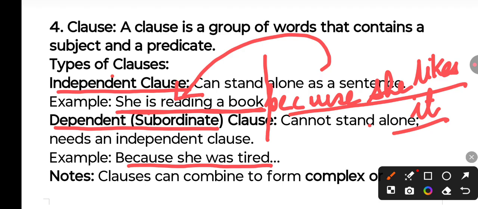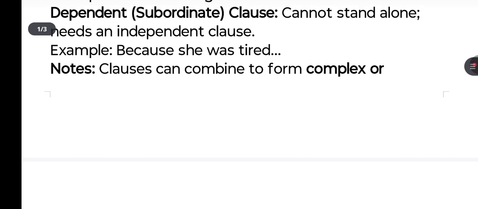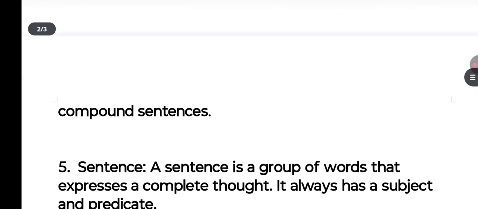And dependent clauses are always added in a sentence with the help of a subordinating conjunction. So you go through the types of conjunction video to understand what is a coordinating and what is a subordinating conjunction. So here we have an independent clause and then we have a dependent clause. Now let's come to how clauses can combine to form a complex or compound sentence.